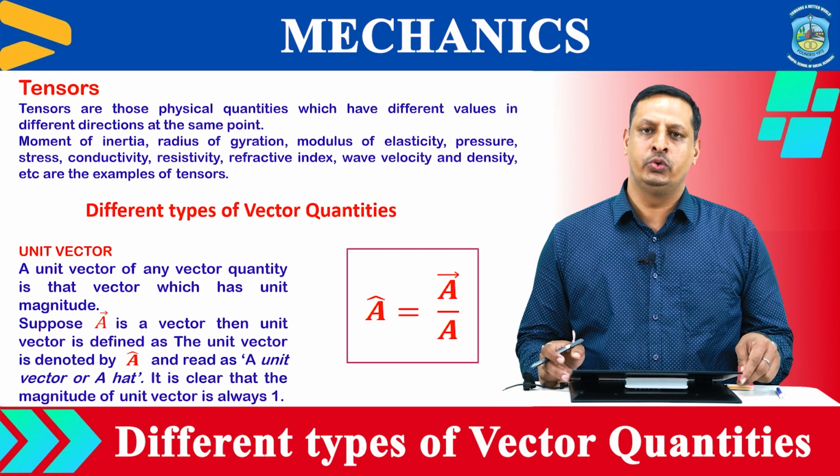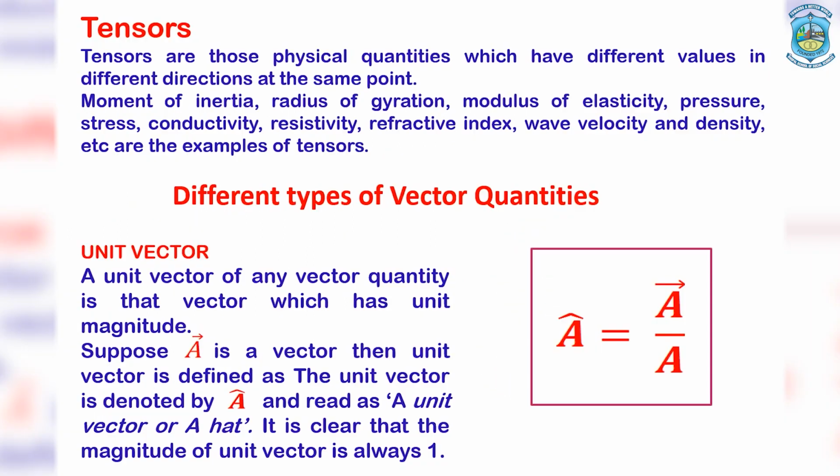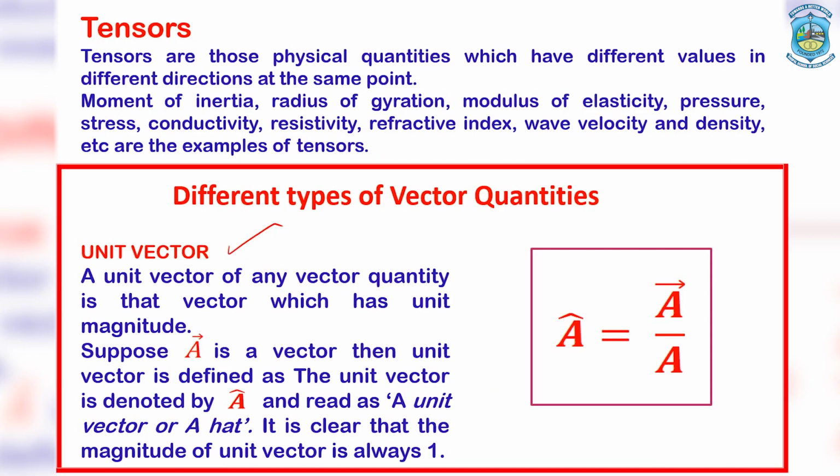Now let's move to another subtopic, that is different types of vector quantities. The very first one is the unit vector. Unit vectors are those vectors which possess a unit magnitude and a certain direction. They are known as unit vectors. Mathematically, a unit vector can be obtained by dividing a vector by its modulus or magnitude. What I mean to say is that the unit vector of any vector is obtained by using this ratio, that the same vector is divided by its magnitude or modulus.